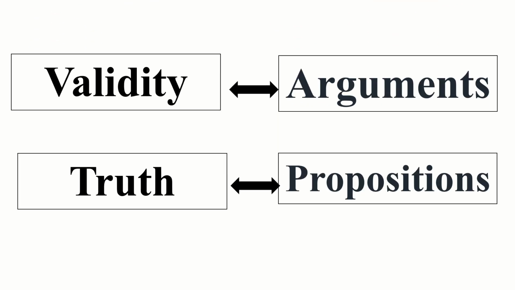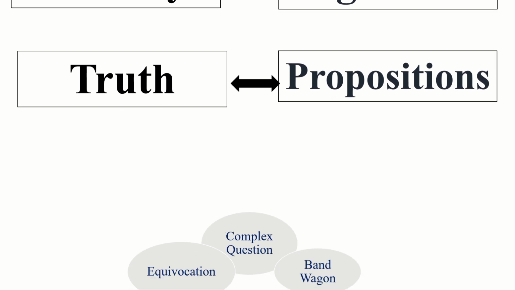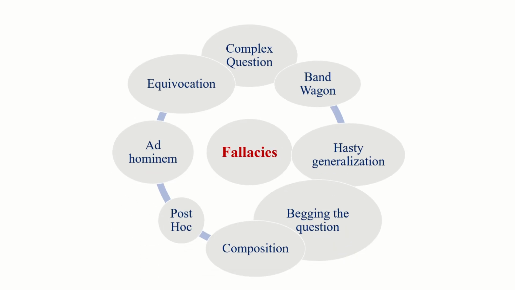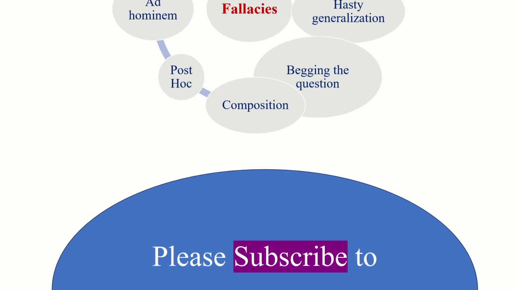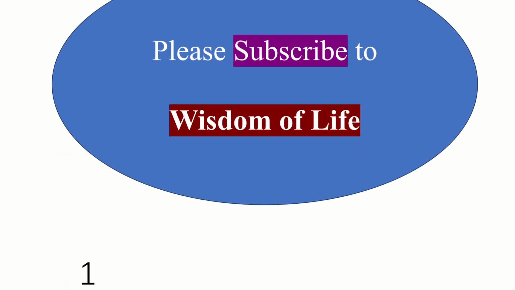Validity or invalidity is a characteristic of arguments or reasoning, while truth is an attribute of propositions or statements, and it is statements or propositions that constitute premises or conclusion of an argument. There are many fallacies, of which 8 are most commonly occurring and which we will be explaining in this video. You are watching Wisdom of Life.